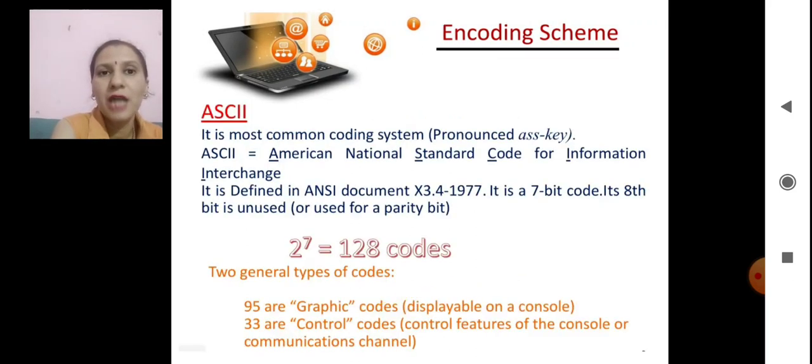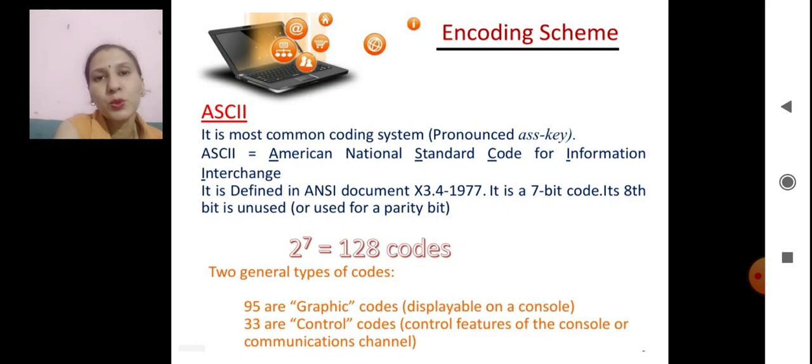Today we discuss ASCII. ASCII means American National Standard Code for Information Interchange. It is the most commonly used coding system and it is pronounced as ASCII. It is defined in the ANSI document X3.4-1977. It is a 7-bit code and its 8th bit is unused, or it is used for a parity bit.